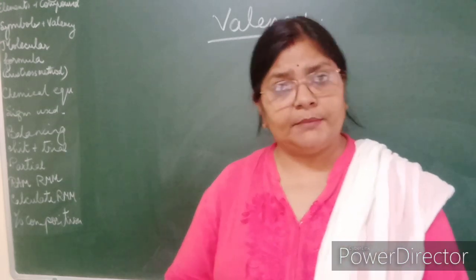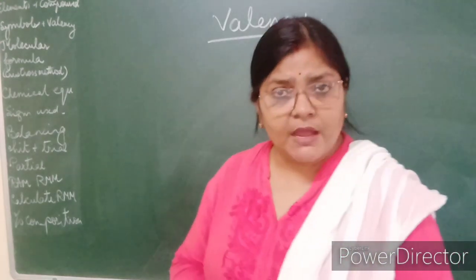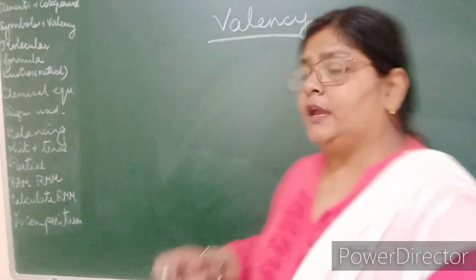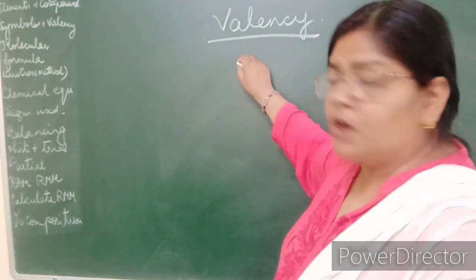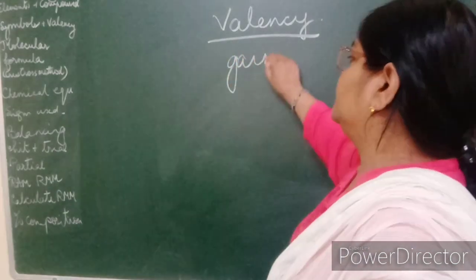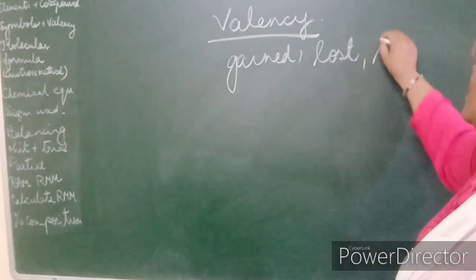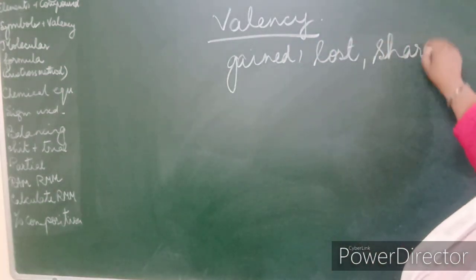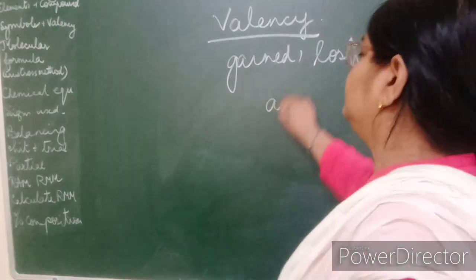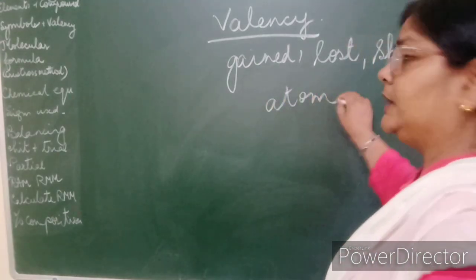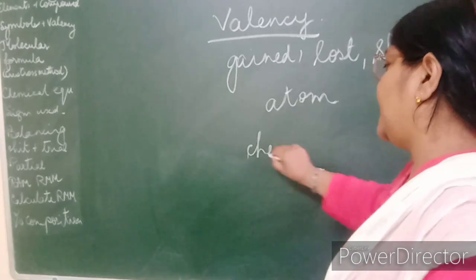But in modern times, valency is defined as the number of electrons gained, lost, or shared by an atom in a chemical reaction.